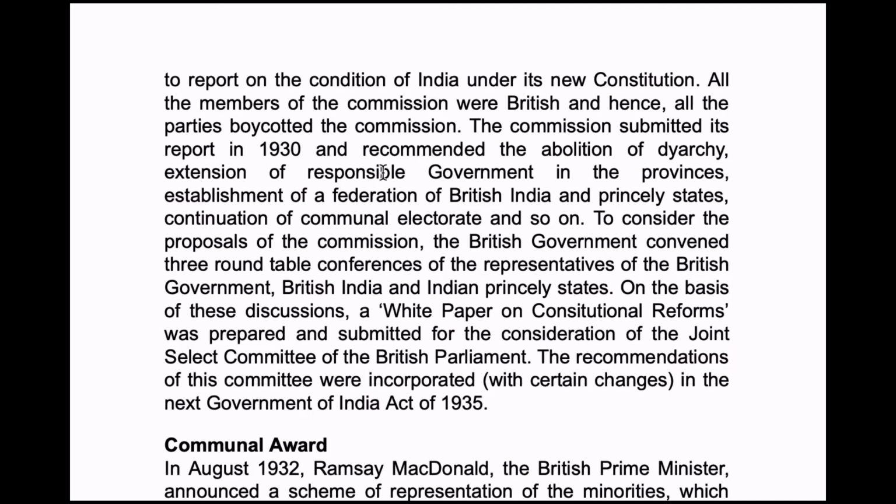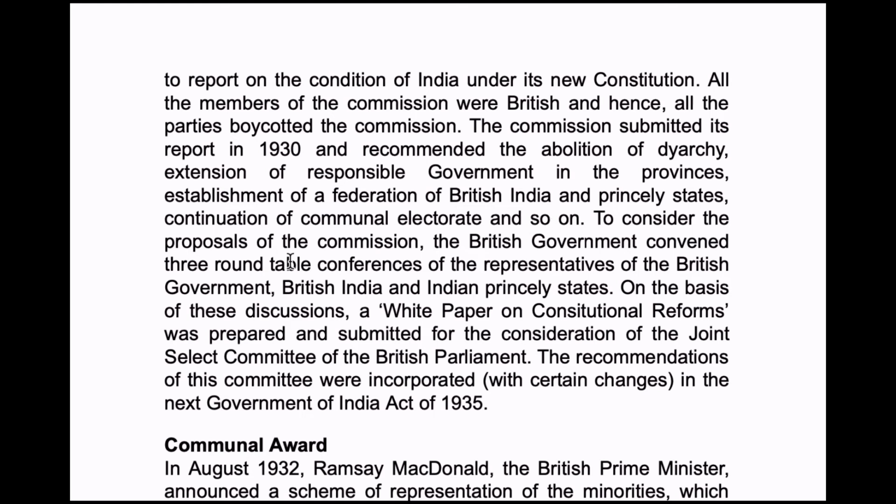So this report recommended to abolish the diarchy, extension of responsible government in the provinces, establishment of a Federation of British India and Princely States. Federalism means mutual cooperation between British India and Princely States. So continuation of communal electorates and so on.